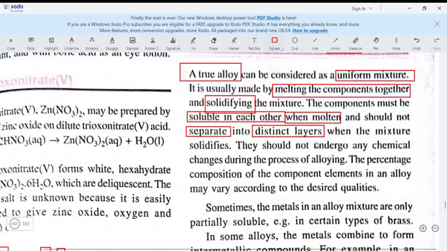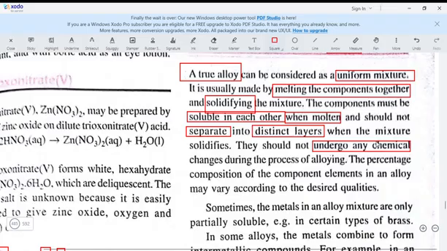They should not undergo any chemical changes during the process of alloying. That means where you have mixed them together, one should not be trying to behave somehow while the other one is behaving in another way. No. Chemical reaction or chemical changes should not start taking place.